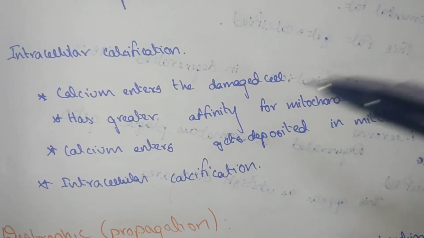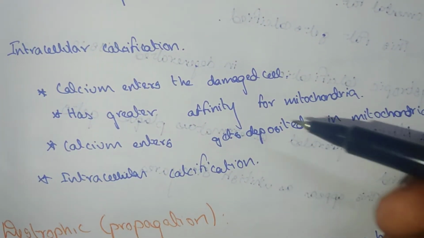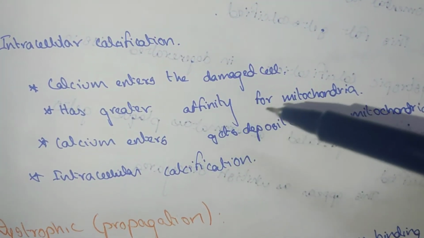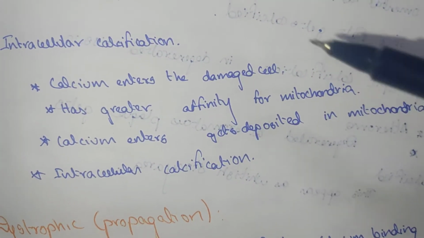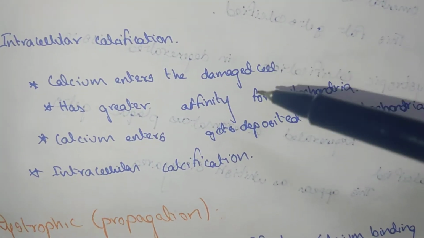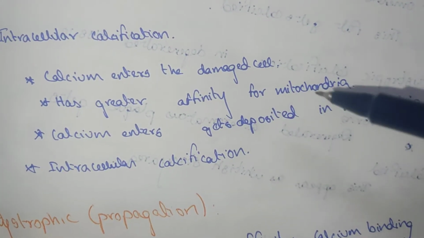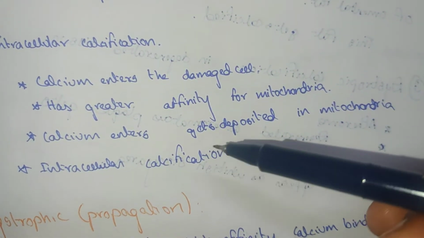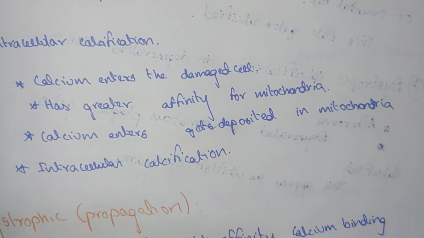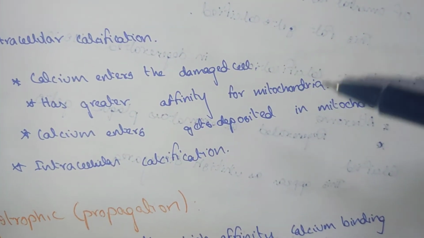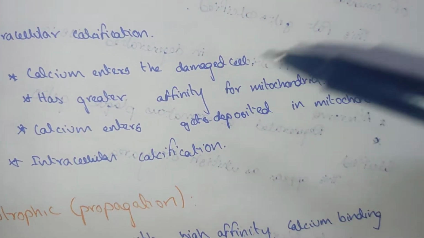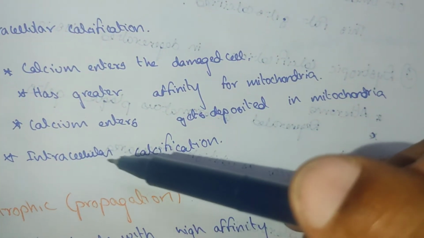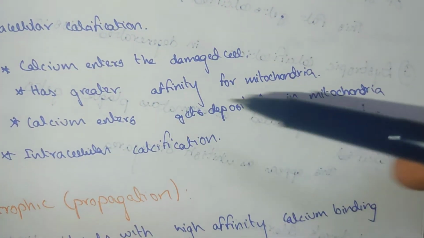Intracellular calcification. The calcium enters the damaged cell and has greater affinity for the mitochondria. The calcium gets deposited in the mitochondria, and this is known as intracellular calcification.